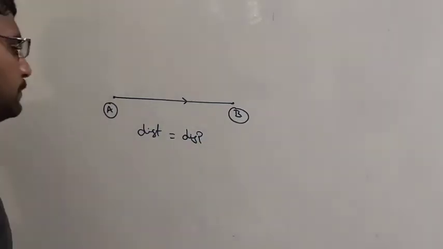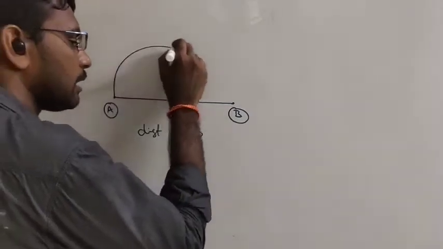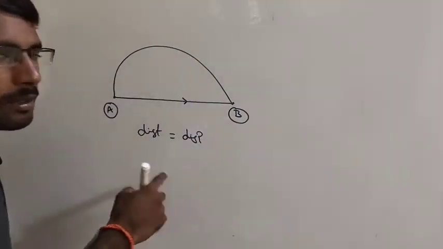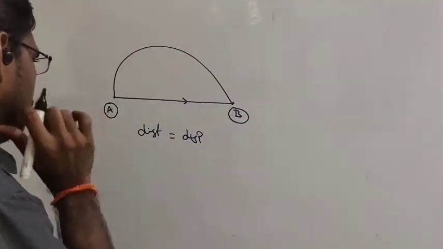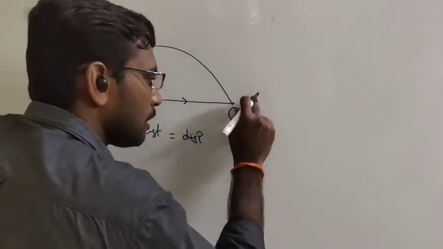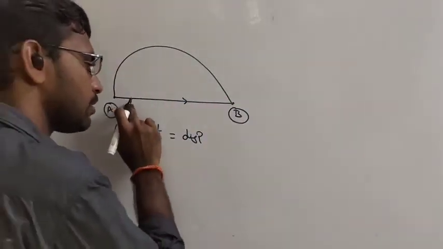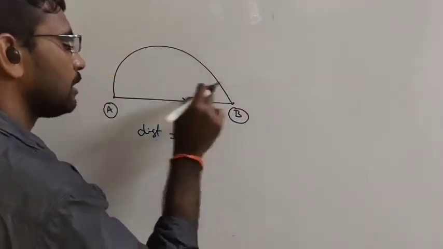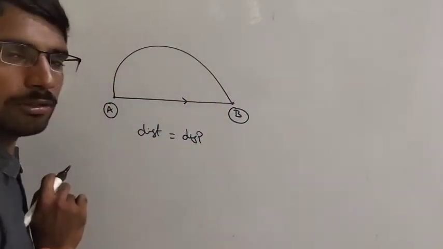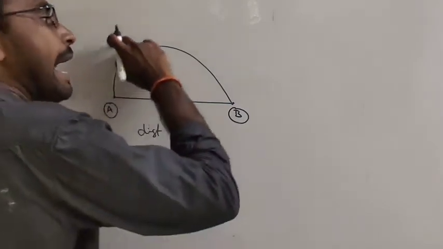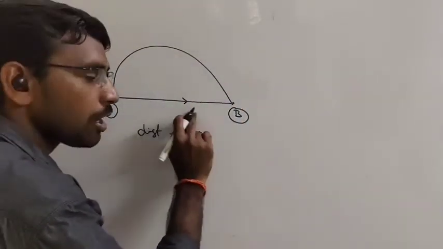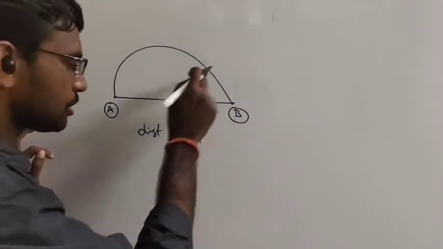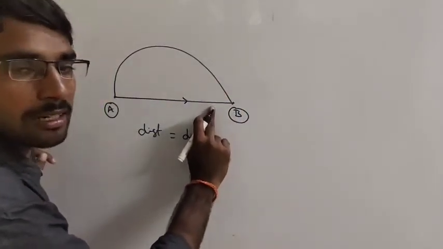Right? Fine. Now, an object is travelling in a circular path. Circular path, curved path. This is the actual length travelled by the object. This is the shortest distance between the points. Which length is more? Actual length is more. This is the shortest length, right? So the actual length is called distance, and the shortest length is called displacement.